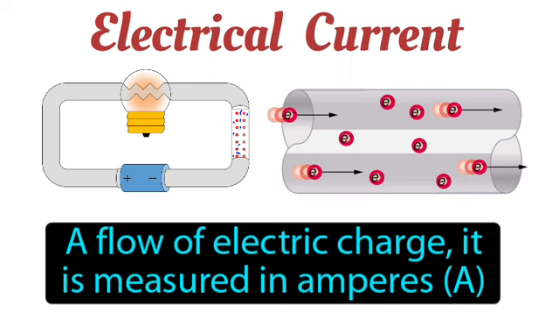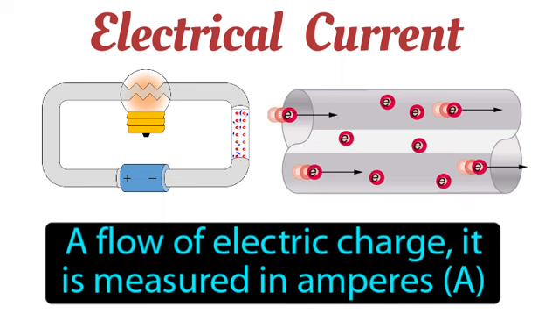So that will produce the flow of electricity in the circuit or in the system. Whenever the charges or electrons flow in a medium, that will produce the electric current or electricity in the system. So these moving charges generate the current.